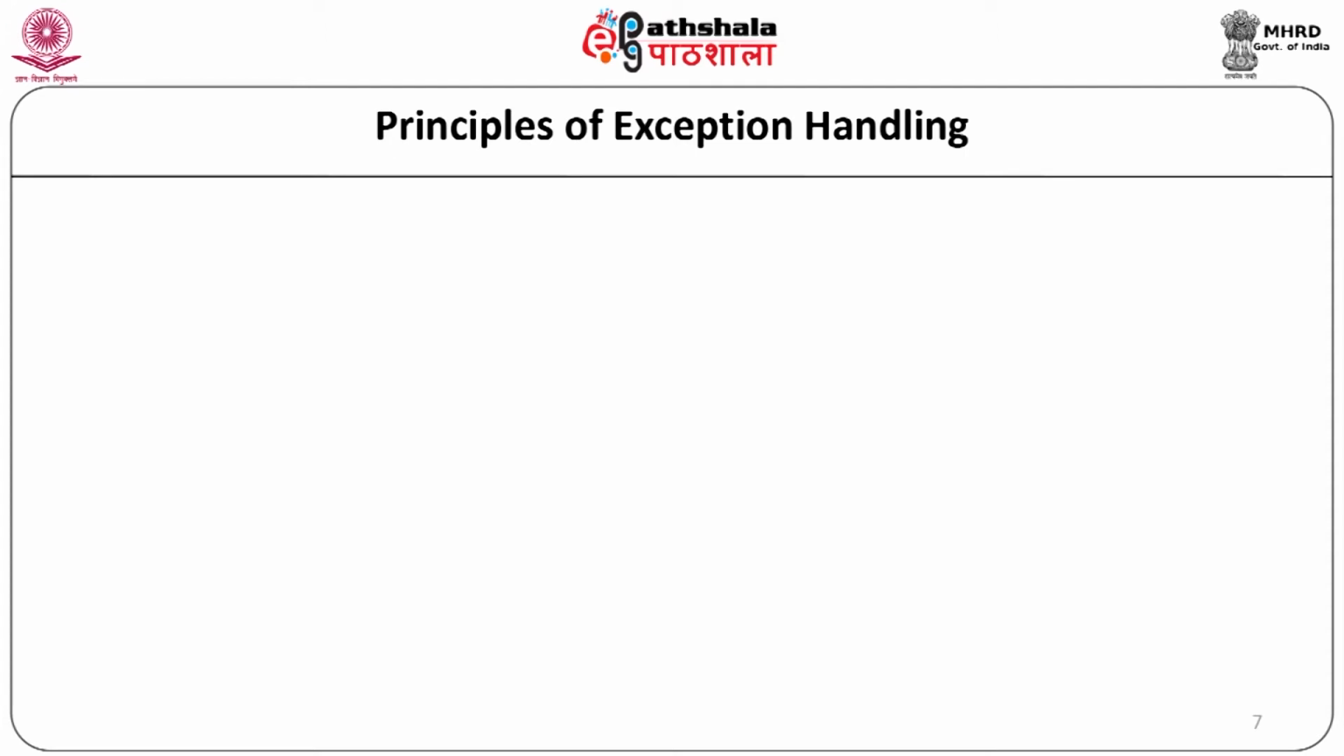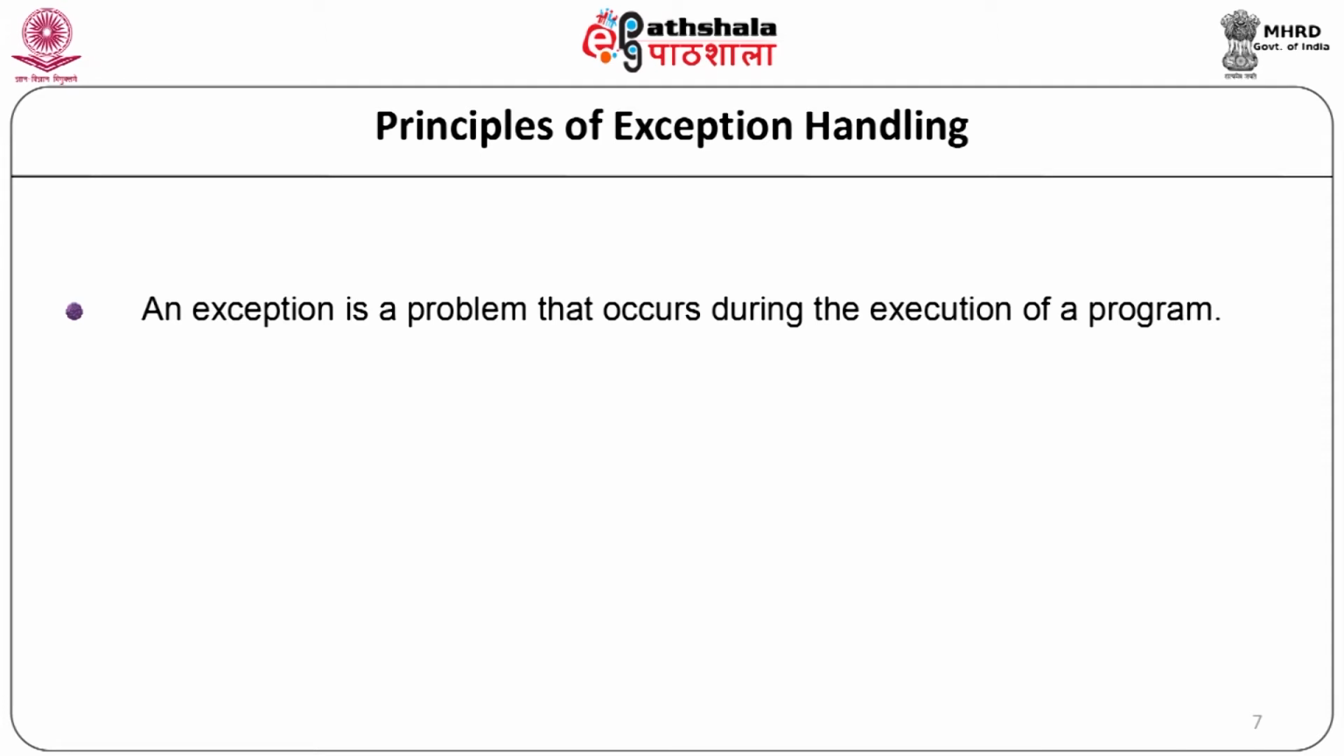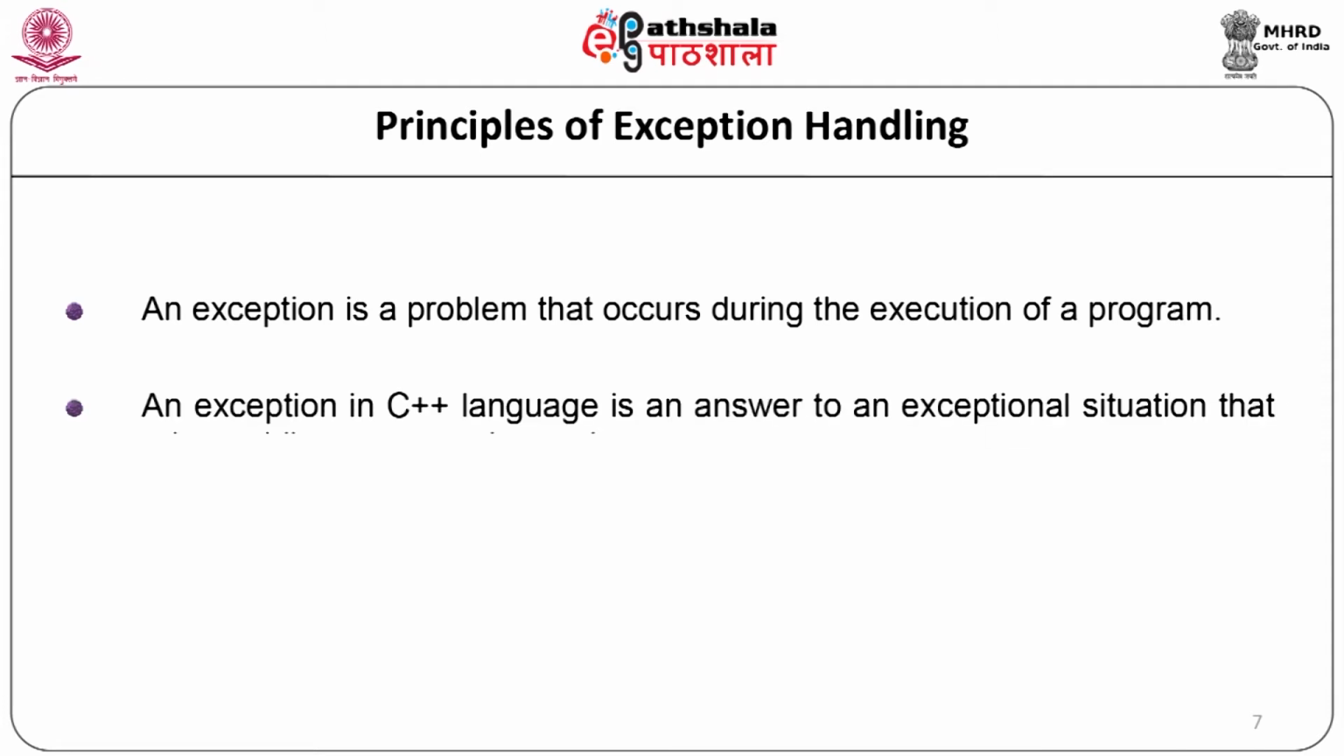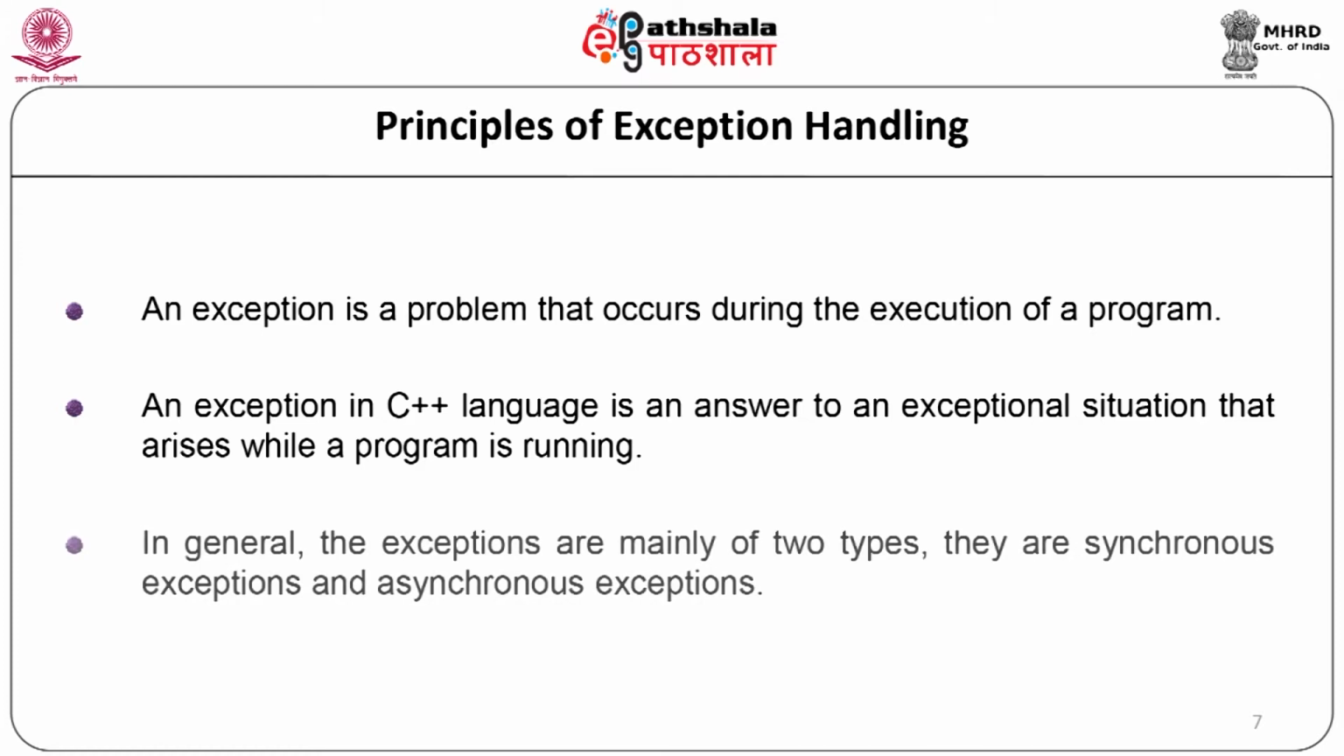What is an exception basically? Now let us see. An exception is a problem that occurs during the execution of a program. An exception in the C++ language is a response to an exceptional situation that arises while a program is running. In general, exceptions are mainly of two types: synchronous exceptions and asynchronous exceptions.